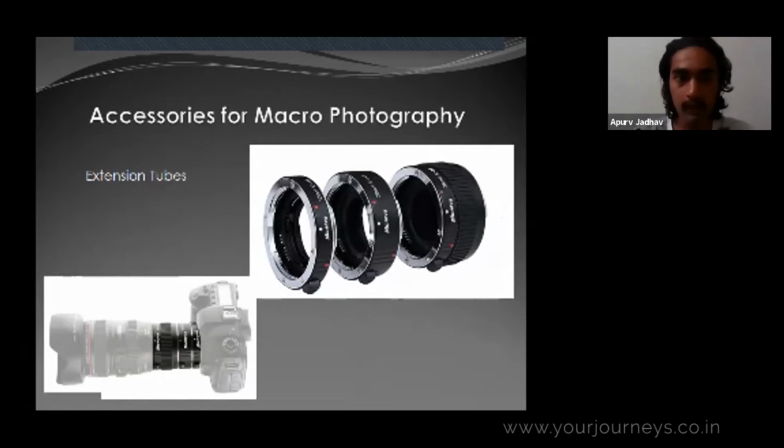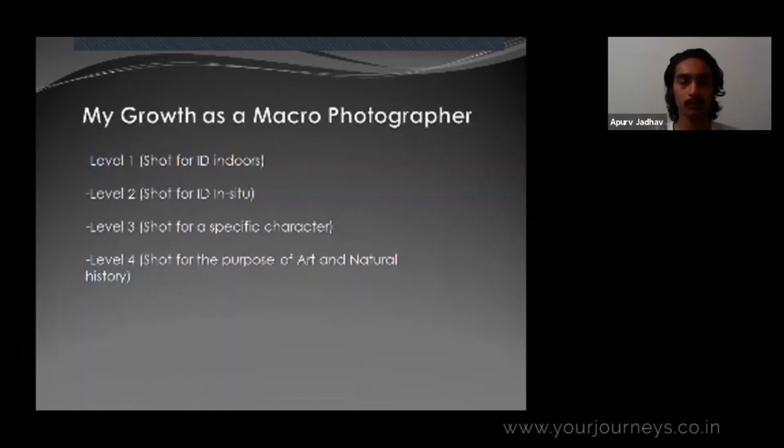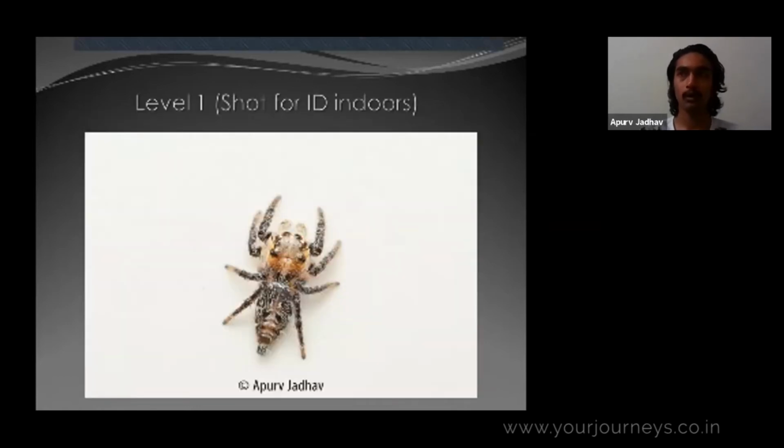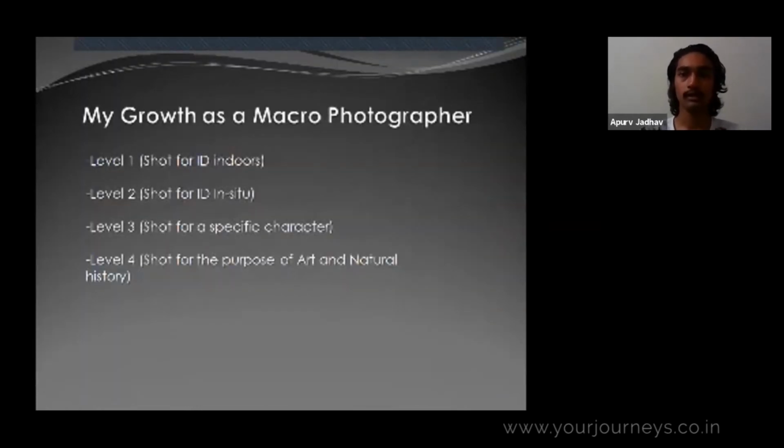So I'll start with my growth as a macro photographer. I have divided my journey into 4 levels. The first one was shooting indoors for ID. I didn't start macro photography because I wanted to. I just started it because I wanted to shoot spiders so that I could find their names and identify them. That was the main reason I started taking photographs, from whom I started to learn about spiders.